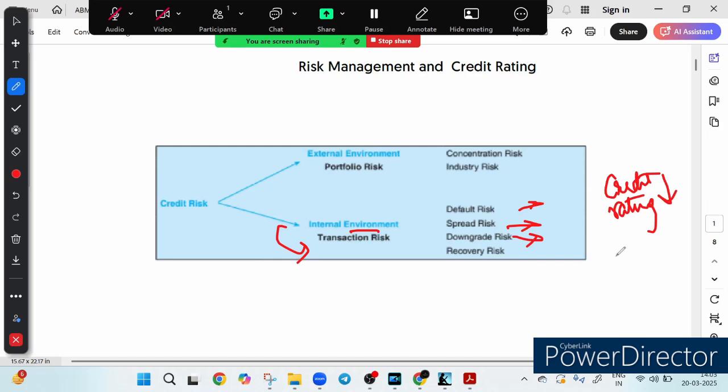Obviously it increases the risk. And finally we have recovery risk. What is the meaning of recovery risk? Basically it is about how much can actually be recovered if things go wrong. While portfolio risk covers the broader credit landscape, transaction risk emerges right at the deal table. Both demand sharp attention to keep credit risk under control. Either it is portfolio risk or transaction risk, both demand sharp control, right?